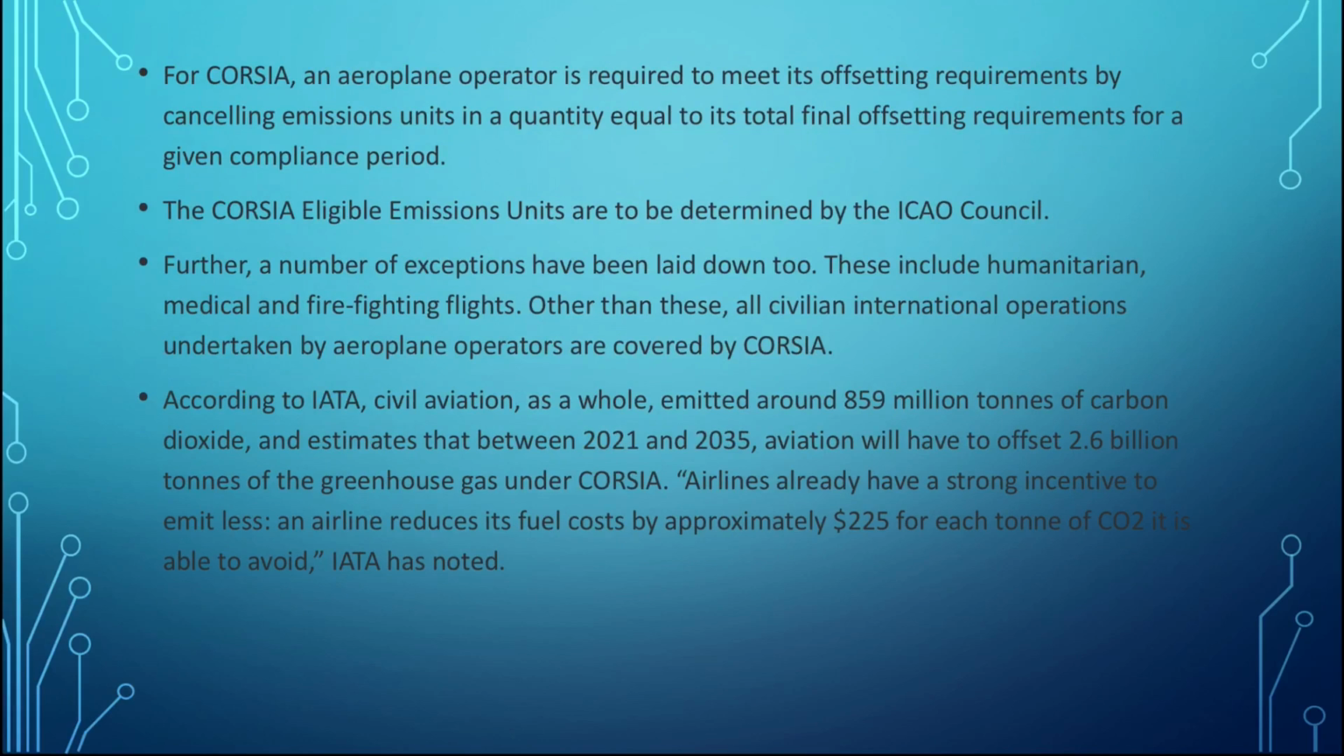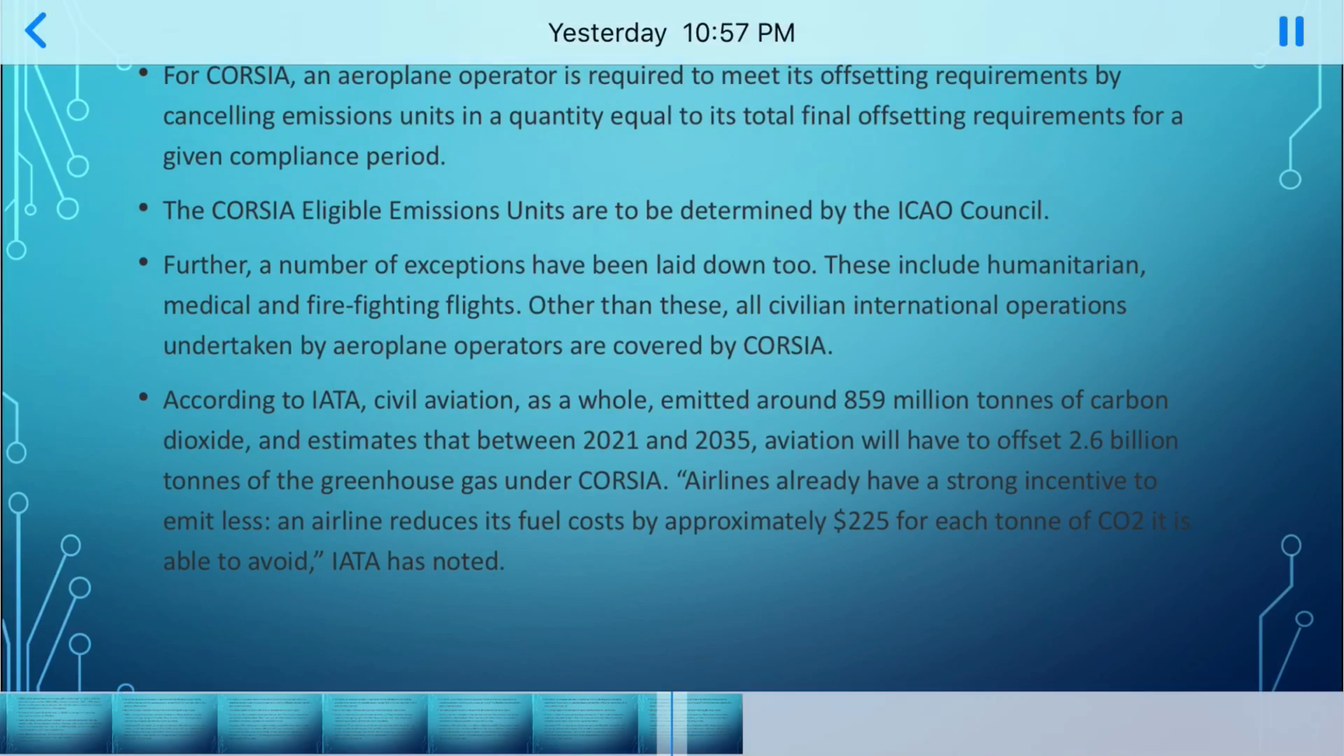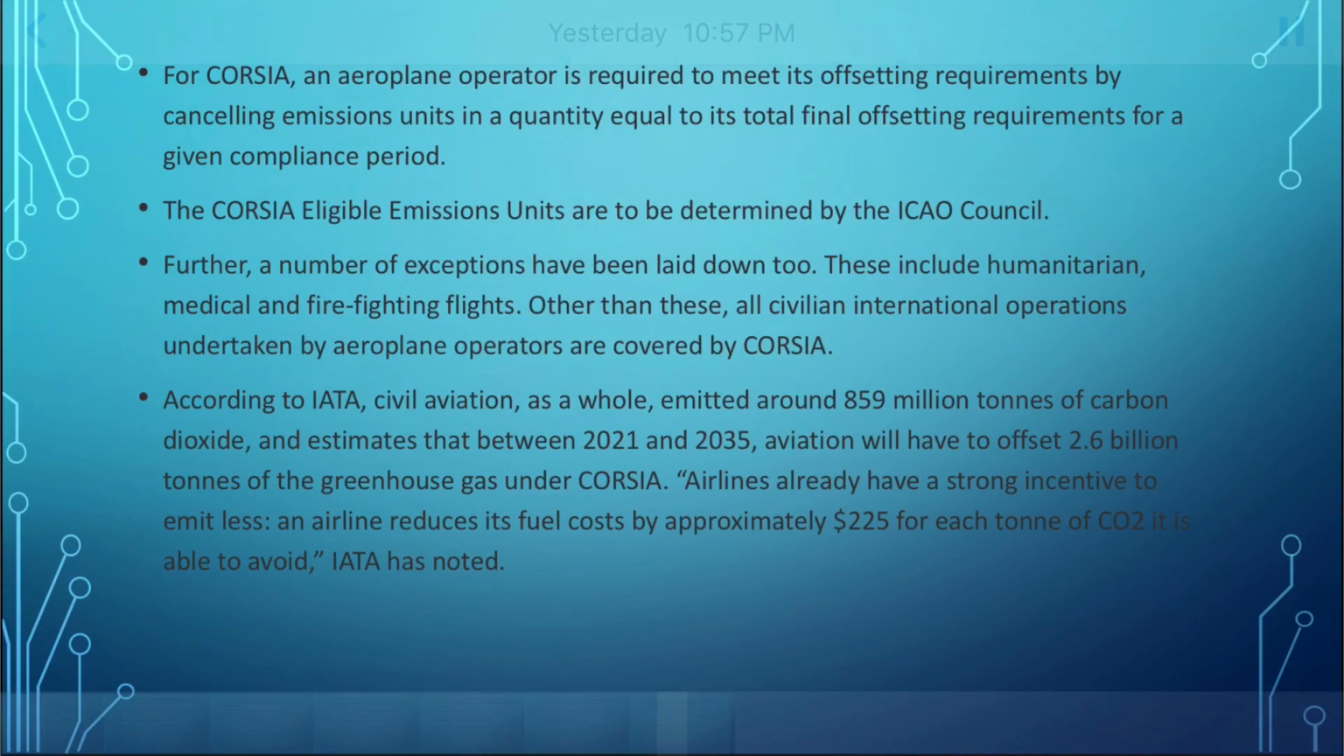It's not that airlines today have no control over carbon emissions. They are doing their jobs, and there is some data showing that airlines already have a strong incentive to emit less. An airline reduces its fuel cost by approximately $225 for each ton of carbon dioxide, so for each ton of carbon dioxide emitted they are charged $225. This is what steps are currently taken by the airline industry. So that's it. Thank you very much.